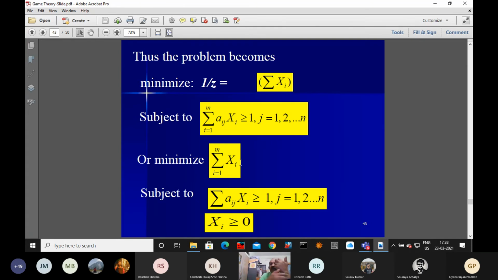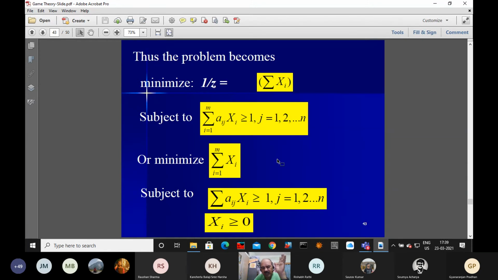Then how to find the original small x1, small x2, small xn, etc.? I have already mentioned: small x1 by nu equals capital X1, so capital X1 into nu equals small x1.